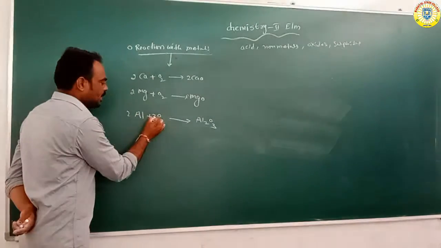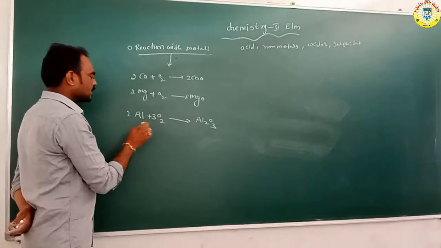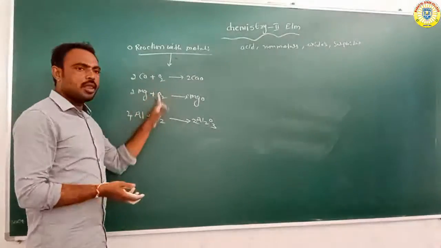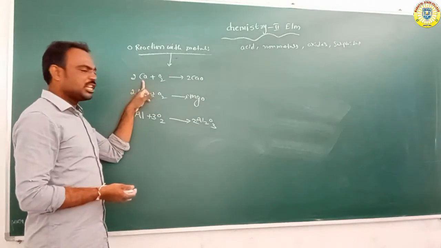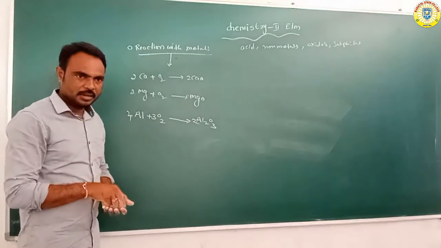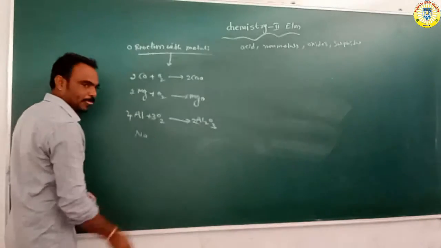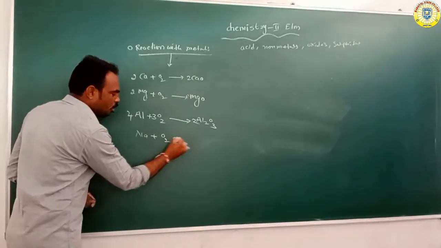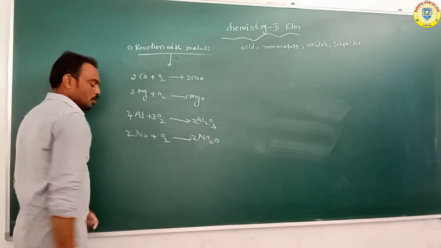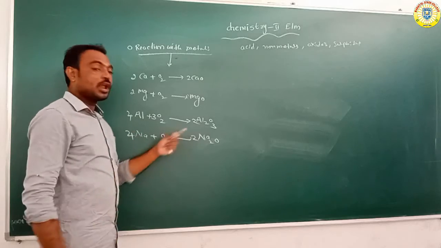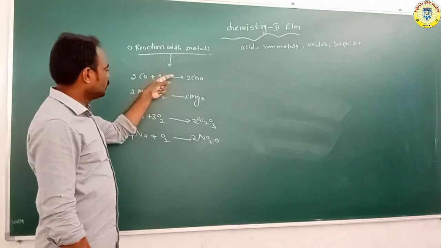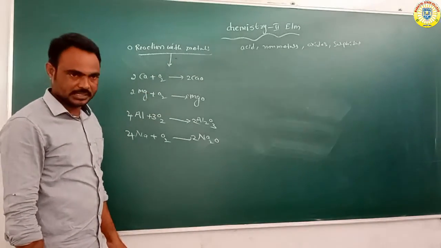Or sodium reacts with oxygen to form Na2O, sodium monoxide. So there are different types of metals.